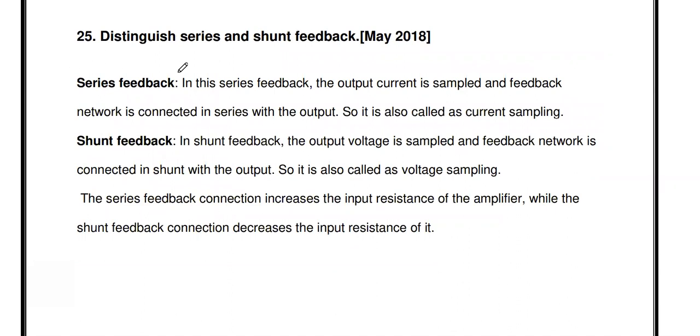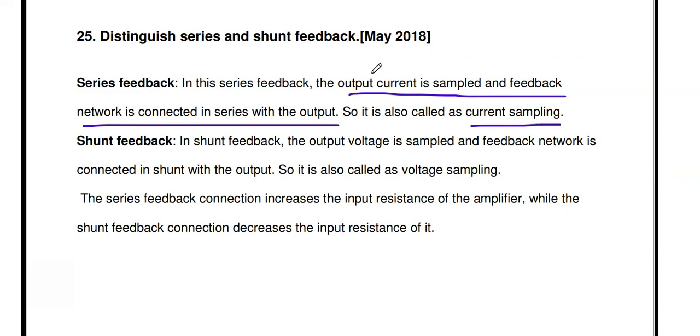The next question: distinguish series and shunt feedback. It's a May 2018 question. In series feedback, the output current is sampled and the feedback network is connected in series with the output. It is also called current sampling.